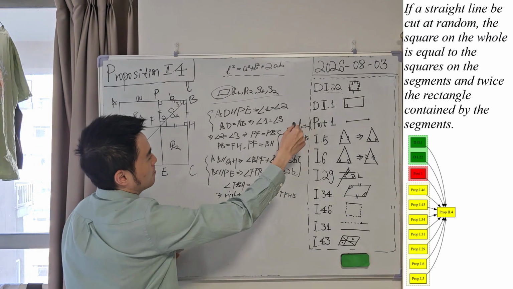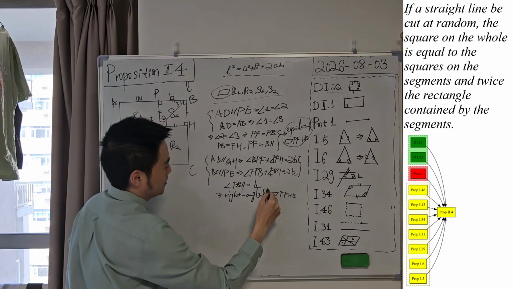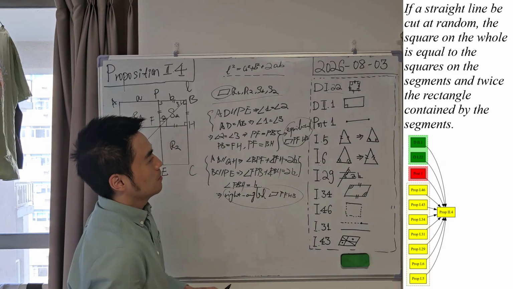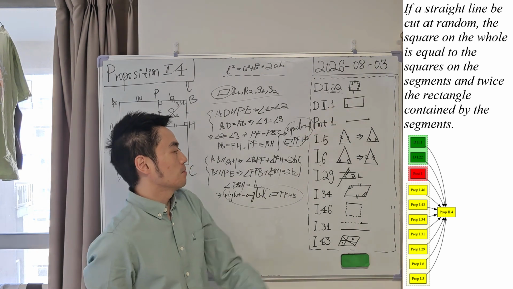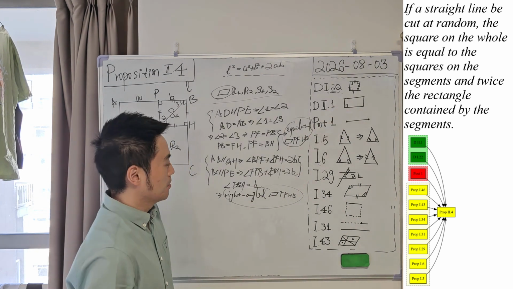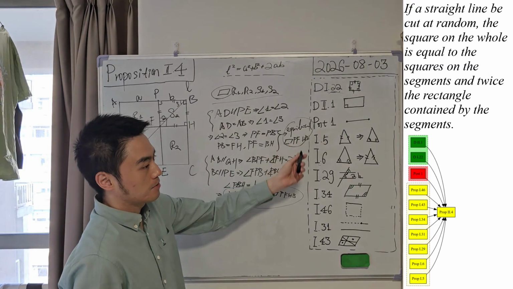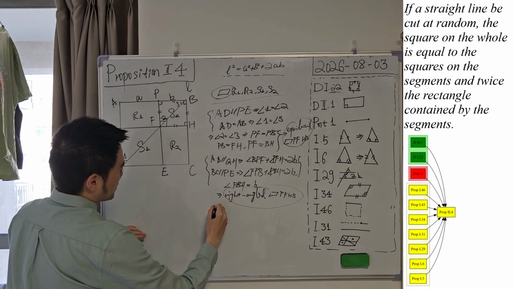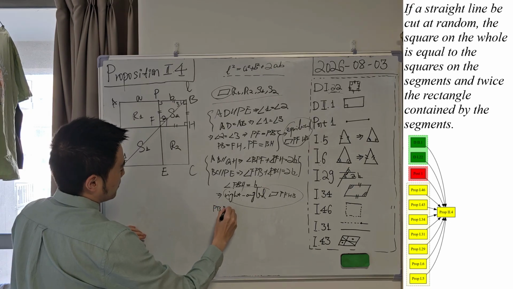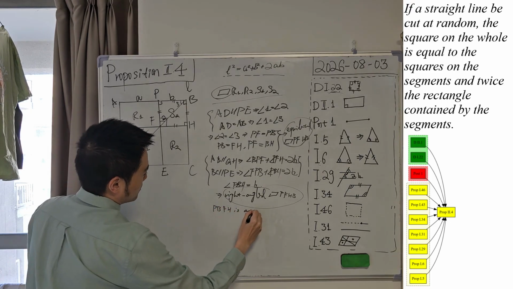And now let's combine this conclusion and this conclusion together. And still recall definition 22 from book 1. If a parallelogram is both right angled and equilateral, then it is a square. So we know that PBFH is a square.